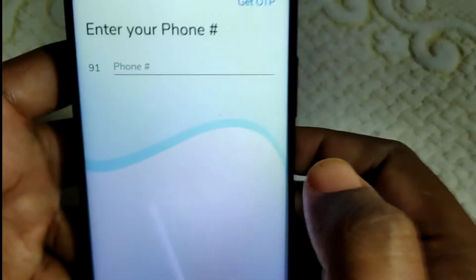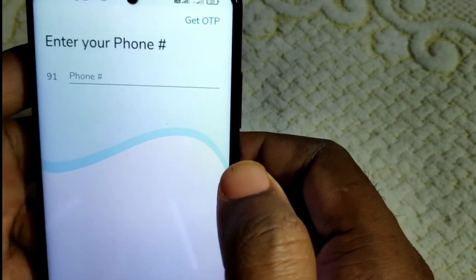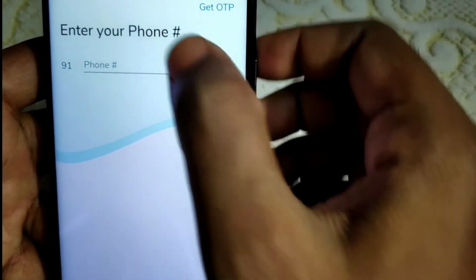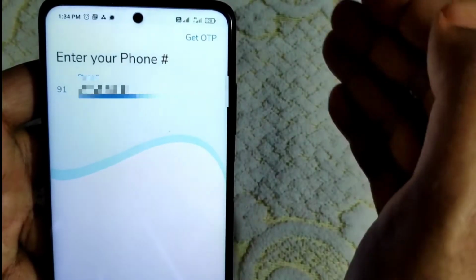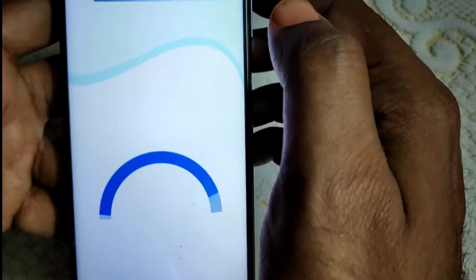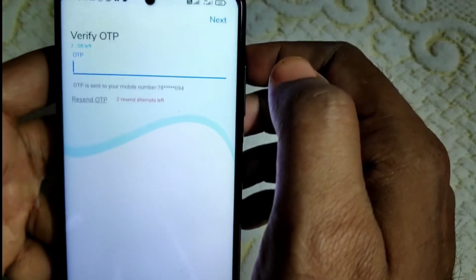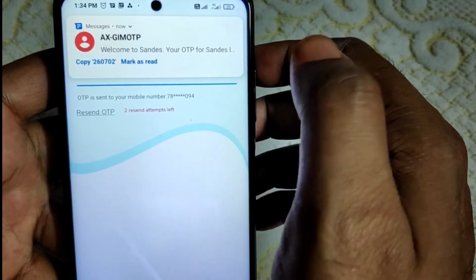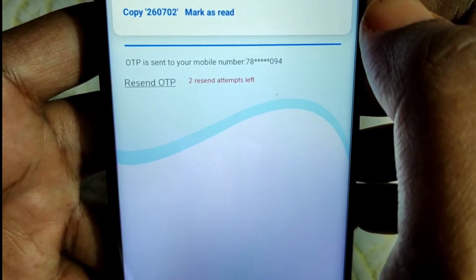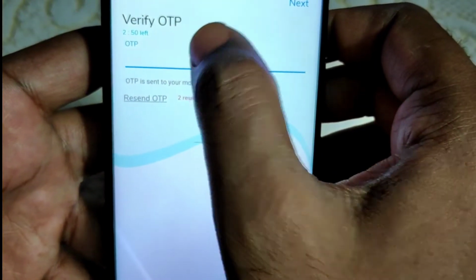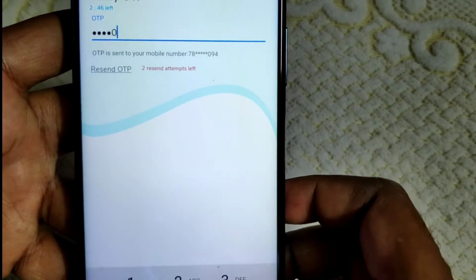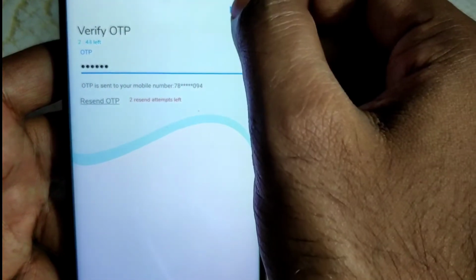Now click on mobile. Now it is asking for the phone number, then I have to provide the OTP. Some OTP will come. Once we enter the mobile number, you have to click on get OTP. Now one OTP should come. Yes, my friend, it has come, and see the OTP is 260702. Let me type that, 260702, and then click on next.